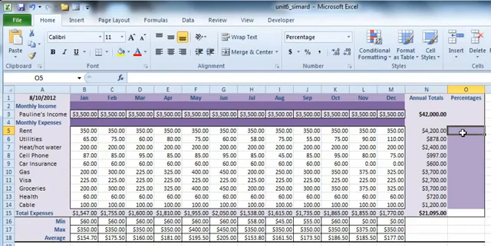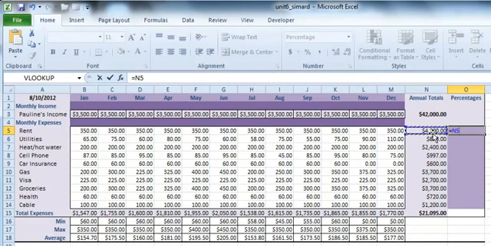So to do that, what we're going to begin with is the equal sign, because we're telling Excel we're developing a formula. So I'm going to start with selecting cell N5, which is the total expense for rent for the year. Then I'm going to select the /, which is the division sign. And then I'm going to select the cell for annual income.